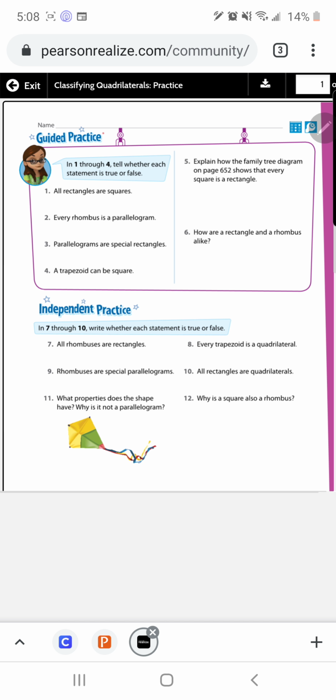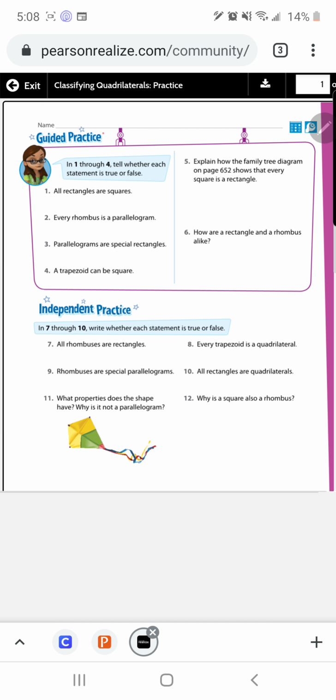Okay, number 4, a trapezoid can be a square. That is also false because if you remember correctly, a square has all sides equal. It has both right angles and all sides are equal. A trapezoid by definition only says that it has one pair of parallel sides. Don't worry about number 5, but do worry about number 6.